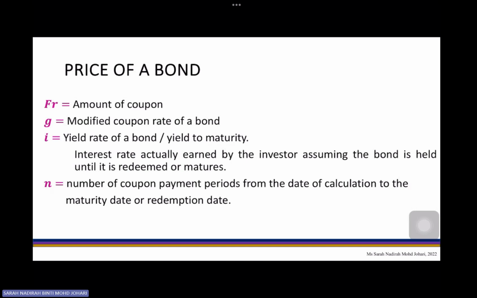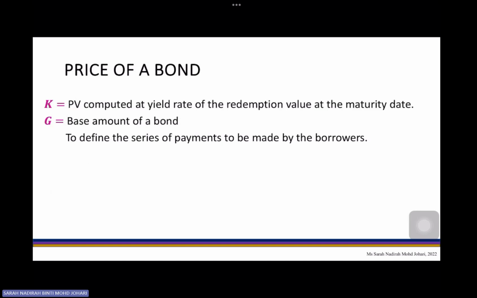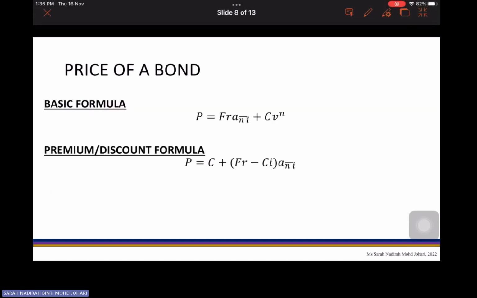This is where it matters whether you want to redeem early or redeem later. And you have I, which is basically the yield rate of a bond or yield to maturity. And N is the number of coupon payment periods from the date of calculation to the maturity date or the redemption date. And do not forget, you also have your K, the present value computed at the yield rate of the redemption value at maturity date. And G is basically the base amount of a bond. All right, so these are the basic formulas that you're going to use to calculate the price of a bond.